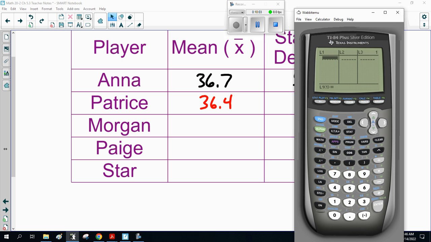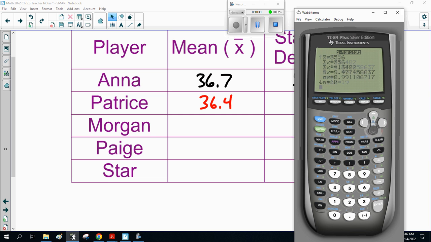So Morgan is 34, 41, 36, 37, 48, 19, 19, 33, 43, 21, 44. Statistics, Calculate, yes, yes, yes, yes.